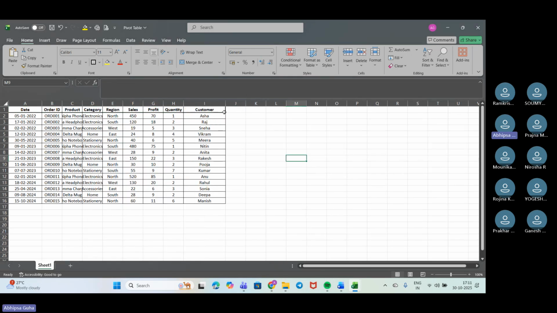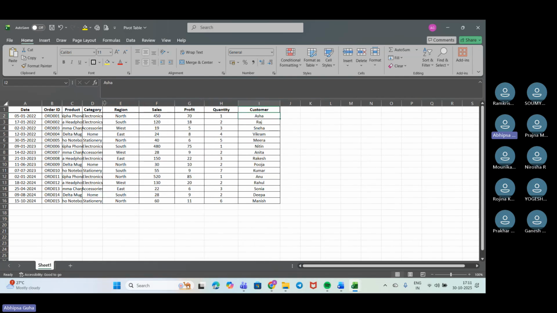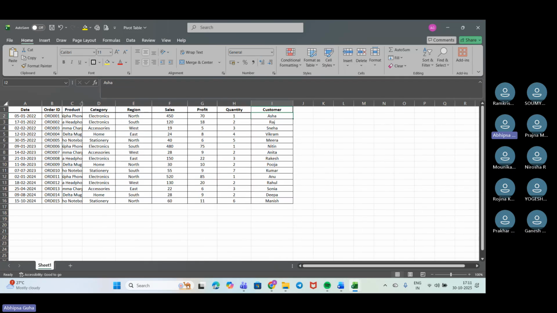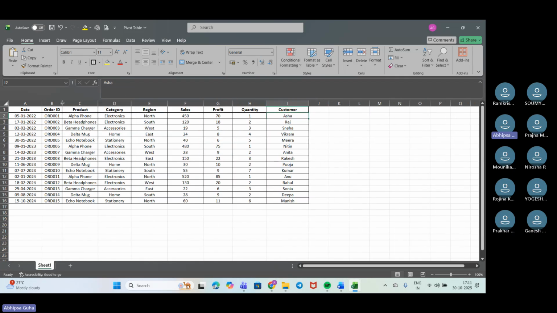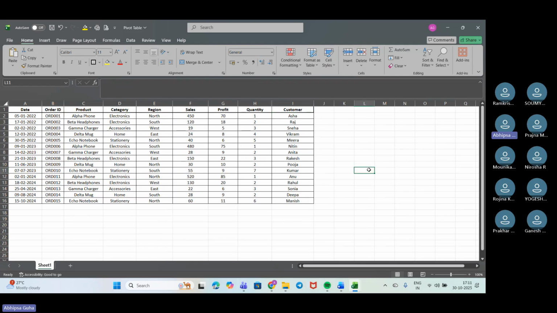So this is the form. We need to just format it so that it looks good at least. So we'll just adjust the width so that everything is visible and we can check on the data, because once we are working with the data, this is the raw data. Here this sheet is saying that it's Sheet 1, so I'll just go ahead and rename it to be the raw data.